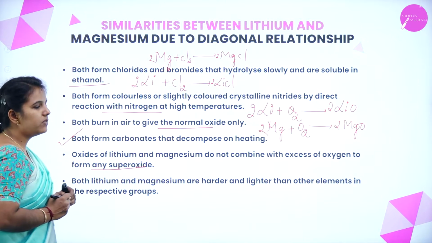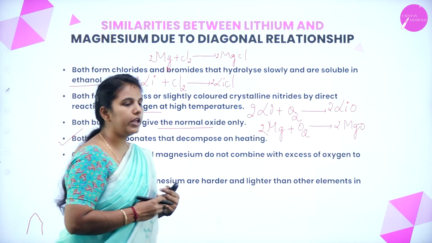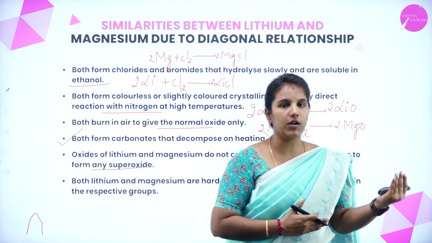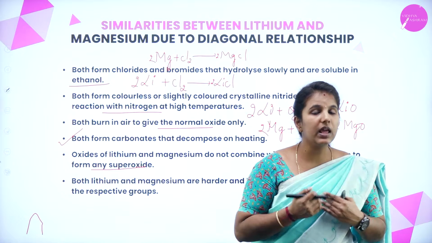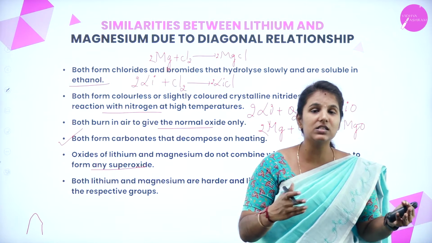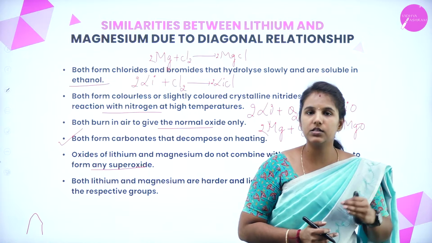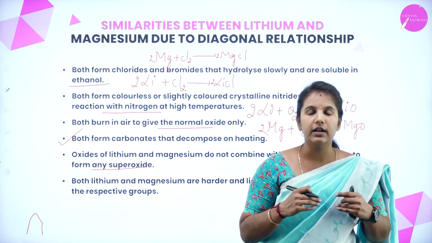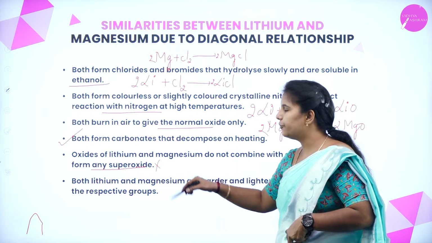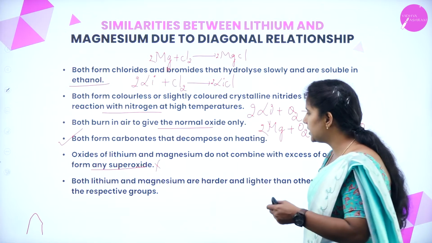As we have learned, sodium forms a superoxide when it reacts with oxygen. But lithium as well as magnesium cannot react with excess oxygen to give rise to a superoxide.